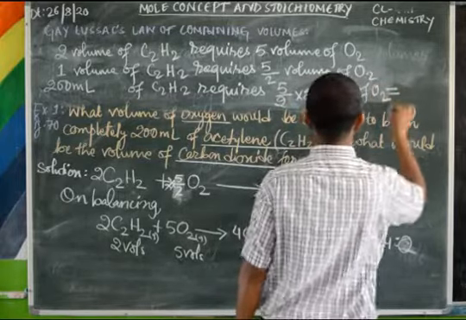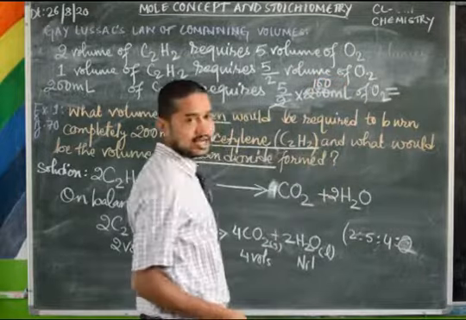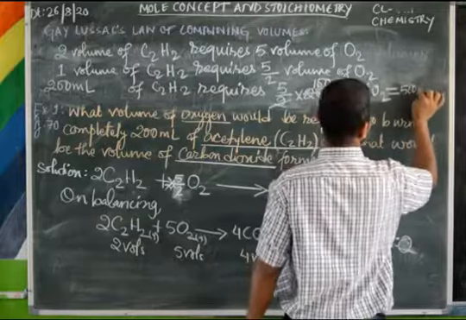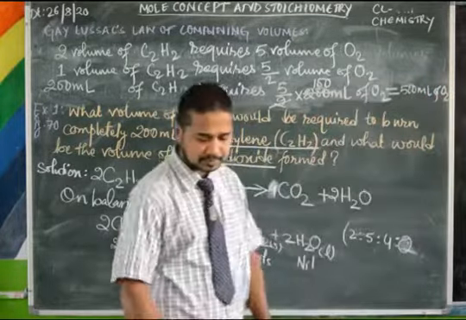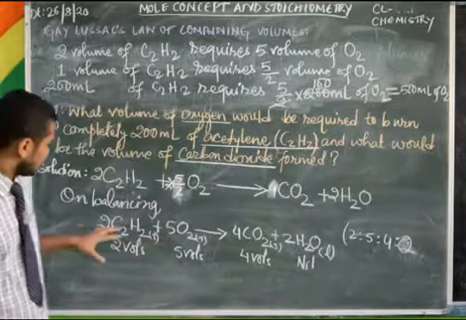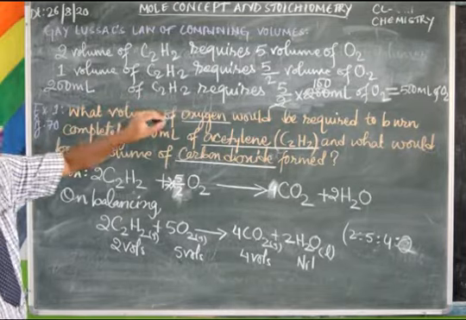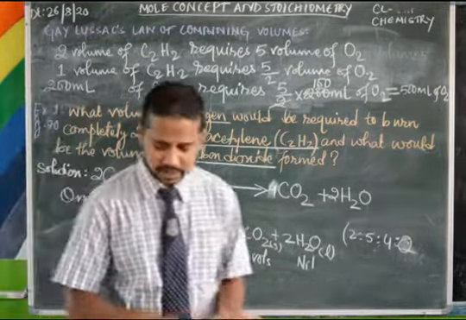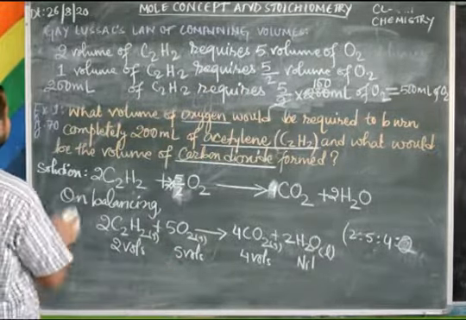That is equal to 2 into 100 is 200, so 5 into 100, 500 ml of oxygen. Okay. So 200 ml of acetylene requires 500 ml of oxygen to burn completely. Then what is our next question?